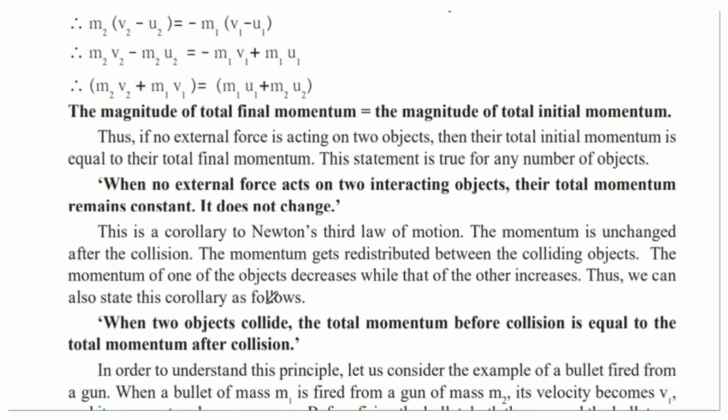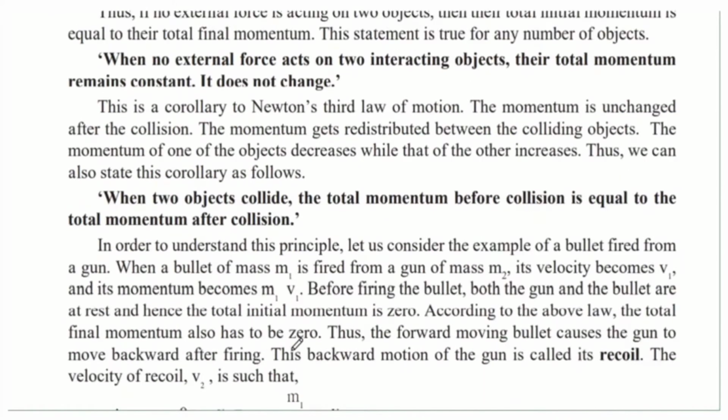Because the balls collided into each other, the one who initially had more velocity would later have a lesser velocity, because that velocity was transferred to the other object. But even though this happens, the momentum, when you multiply velocity with the mass, would be equal whether it was before the collision or after the collision. When two objects collide, the total momentum before collision is equal to the total momentum after collision.